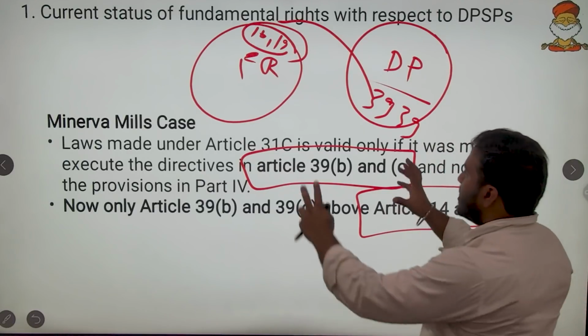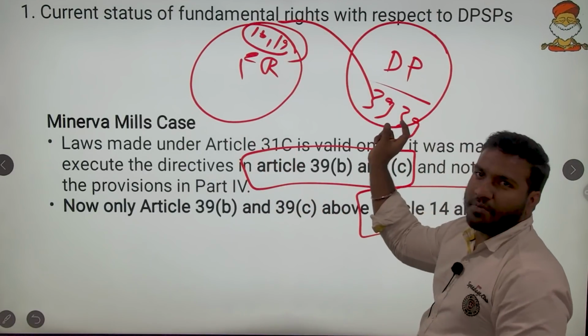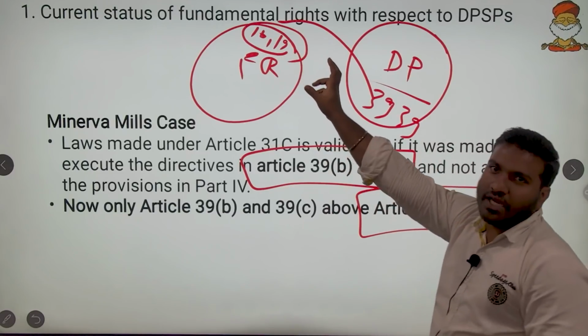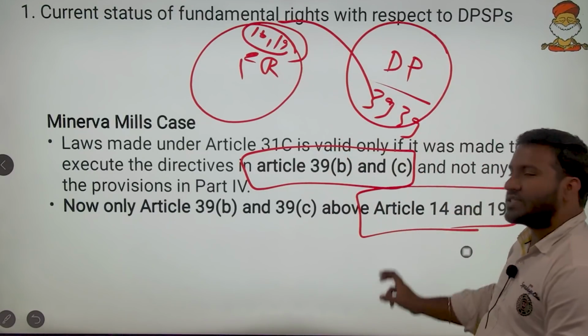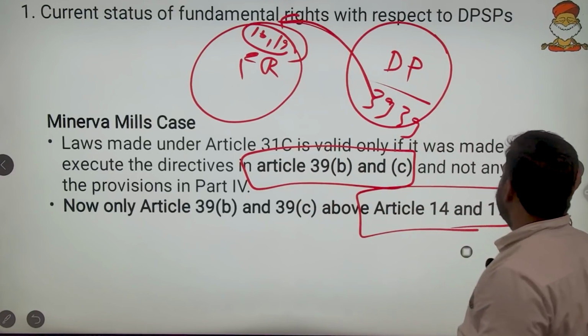Not the whole of the DPSP is above, only the part that is 39B and 39C is above Articles 14 and 19. This is the status. You can draw a figure of this and remember it likewise.